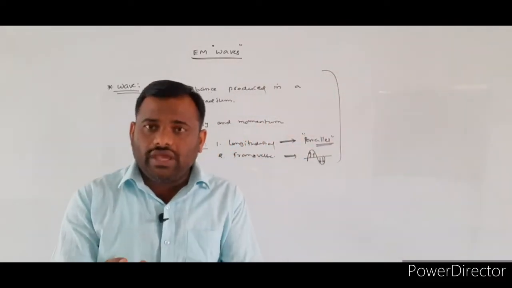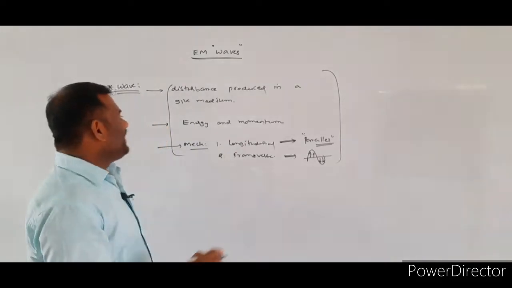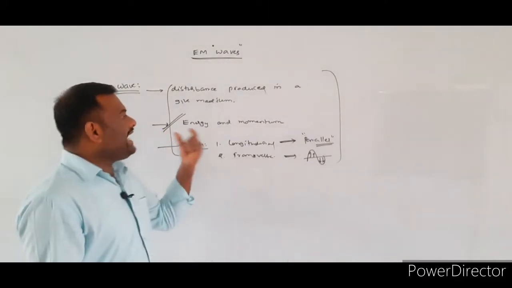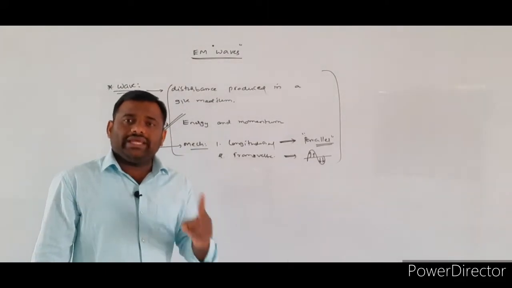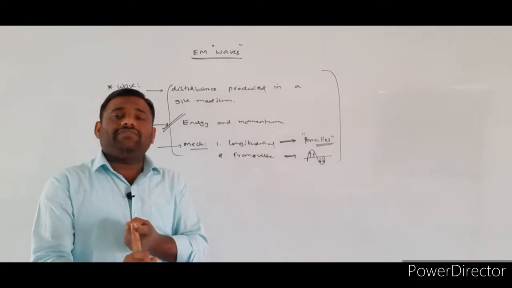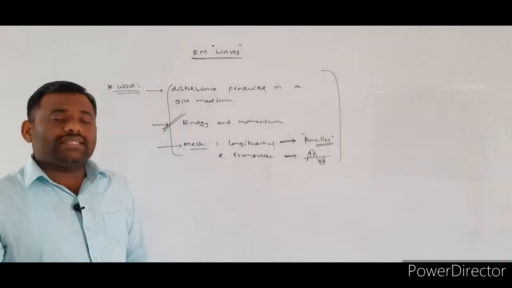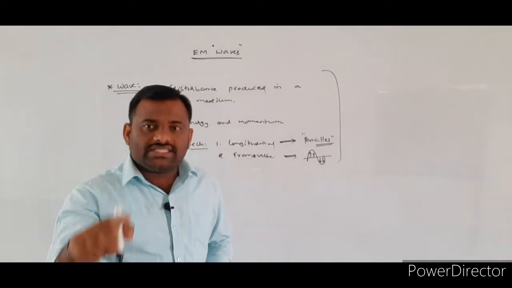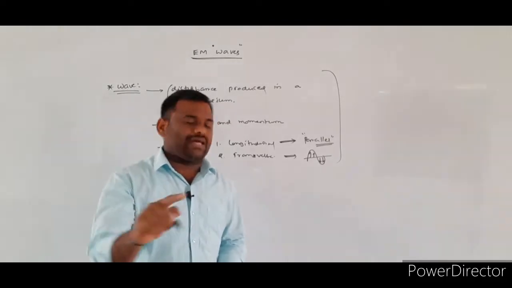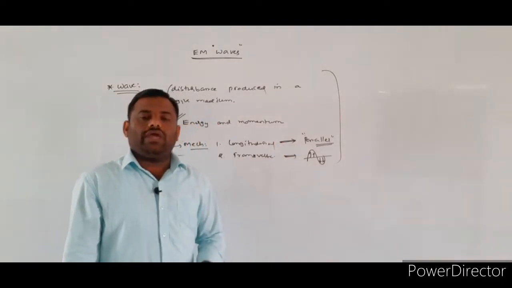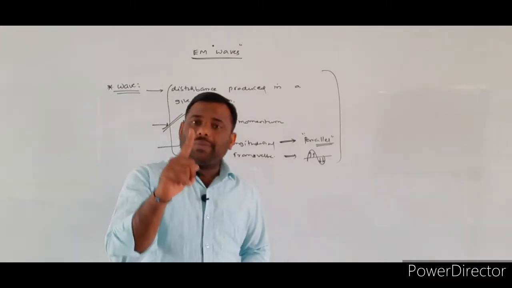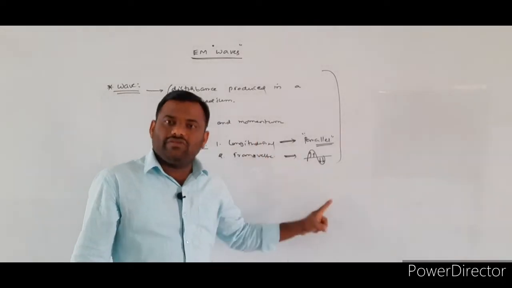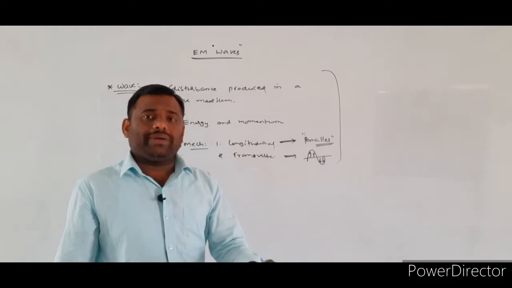So from all these, what we concluded is, you consider a given wave. Whenever you consider a given wave, 2 points we have to remember. The main purpose of the consideration of the wave is to carry the energy and the momentum. So that is the first property of any wave. And whenever you consider the wave, what we observe is the oscillations or vibrations of the particle. If it is called the longitudinal wave, the particles are vibrating parallel to the direction of the propagation of the wave, as well as in the case of the transverse wave, the particles will be vibrating perpendicular to the direction of the propagation of the wave.